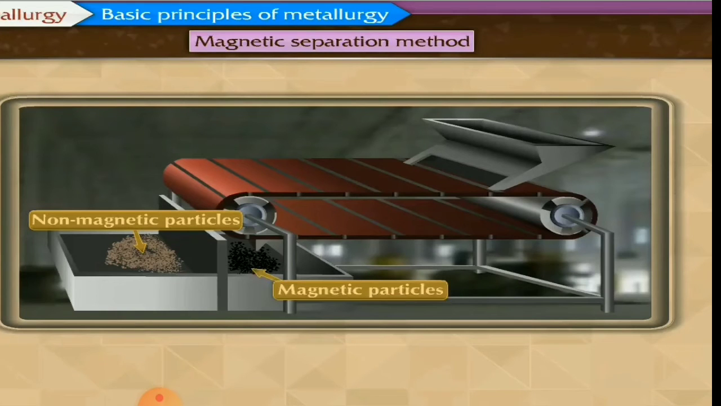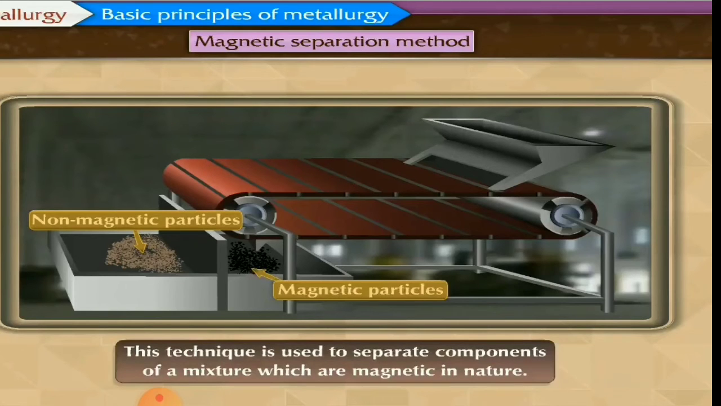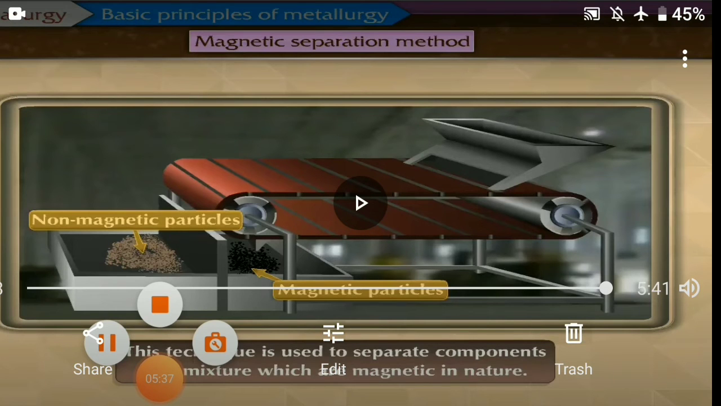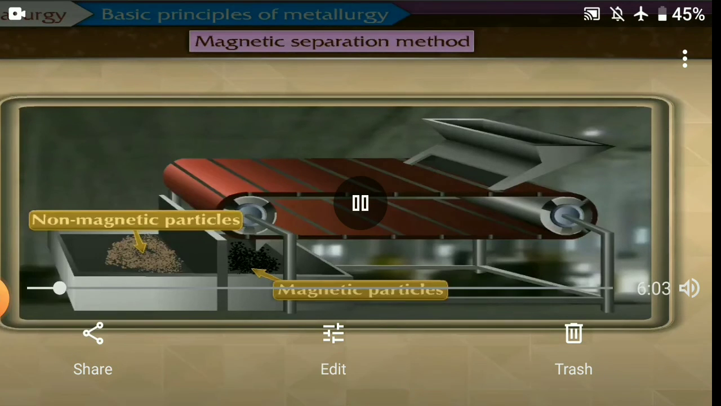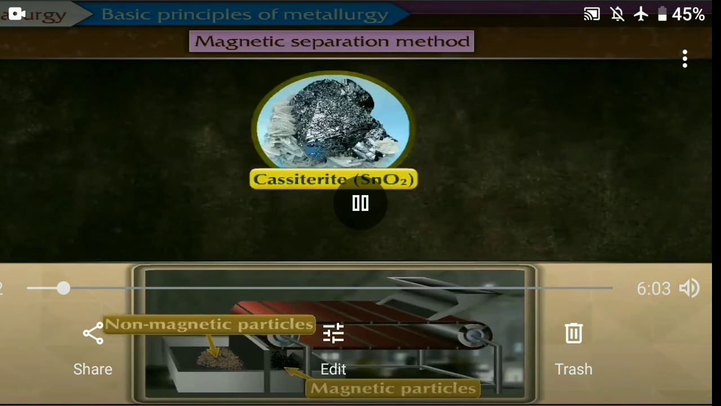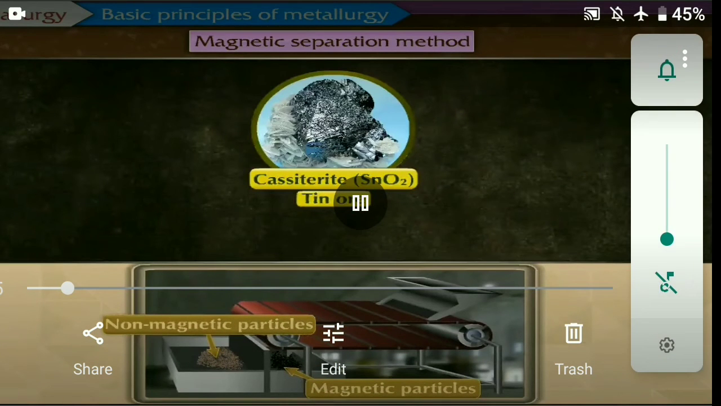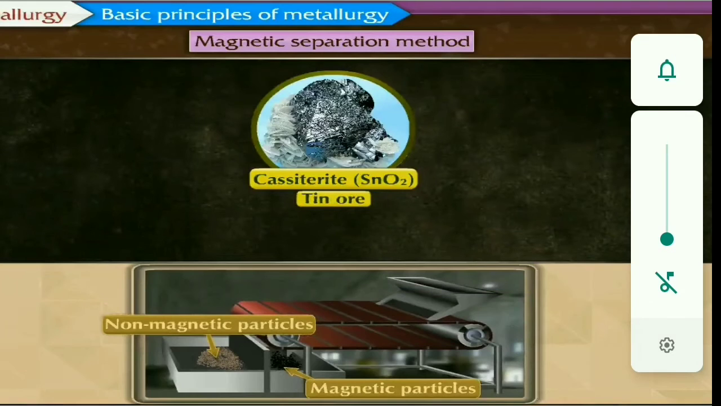So it is a magnetic separation method. This method can be used for separation of iron ore. This technique is used to separate components of a mixture which are magnetic in nature, as we have seen with magnetic and non-magnetic particles. Now the ores are cassiterite, that is tin ore, SnO2.